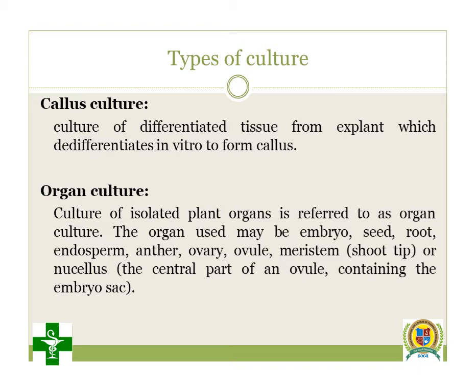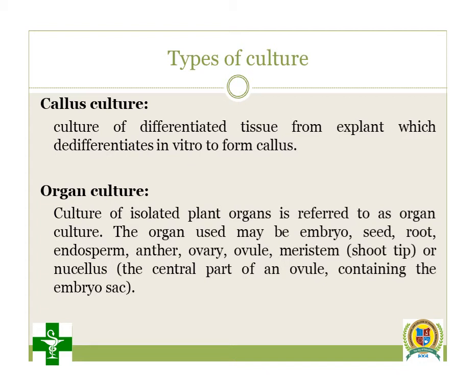Then the second culture is organ culture. As its name indicates, organ culture means culture of any organ. Sometimes we use seed, or sometimes we use ovary, ovule, anther. Culture of an isolated plant organ is referred to as organ culture.